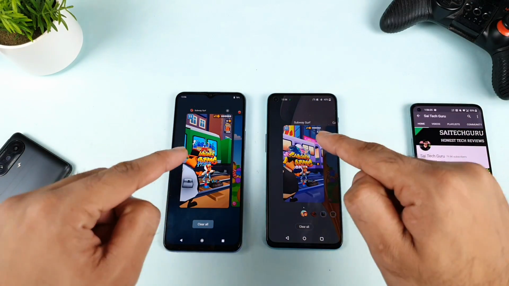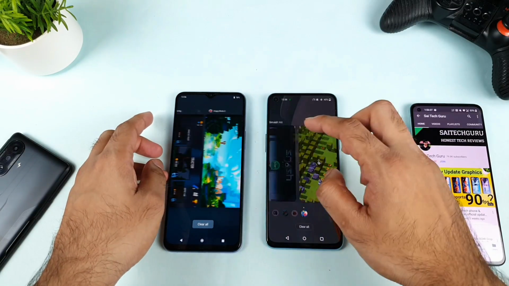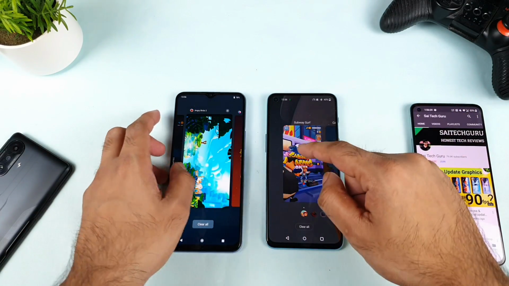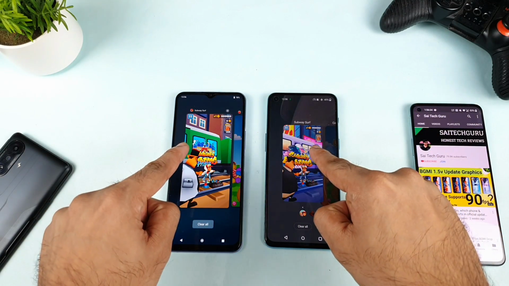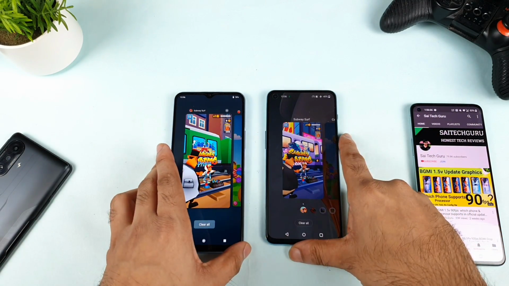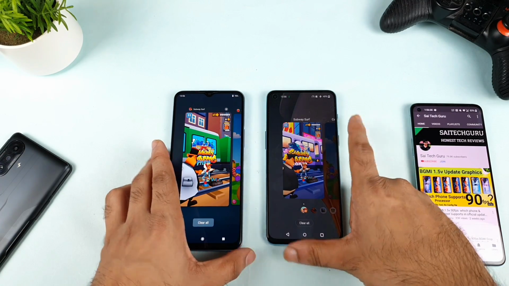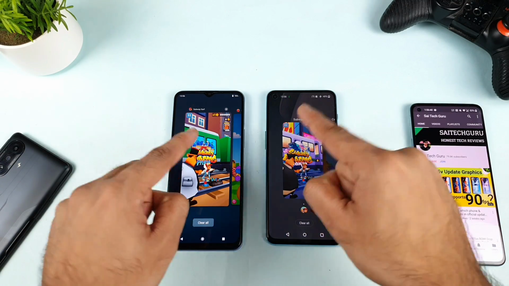Let's see which phone can actually keep them in RAM management. That is what I'm going to check. Till now I came from the back side. From now I'll try to come from the front side. Let's see which phone will be winning the race. Let's get started, friends. Even I'm really interested to see which phone can actually store this many games in the background. Which UI is really optimized.